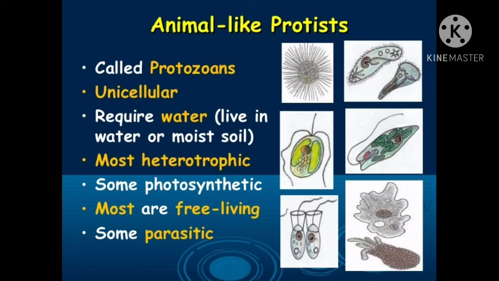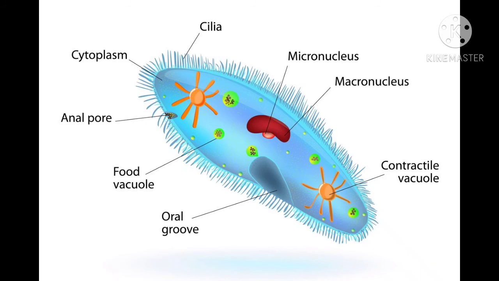So Trypanosoma is a common flagellated pathogen which causes sleeping sickness. So we can take this as an example of an ectoparasite. And Paramecium is also a ciliated protozoan. We know Paramecium from our small standard also. We are studying about the Paramecium. So that is also again coming under animal-like protists.